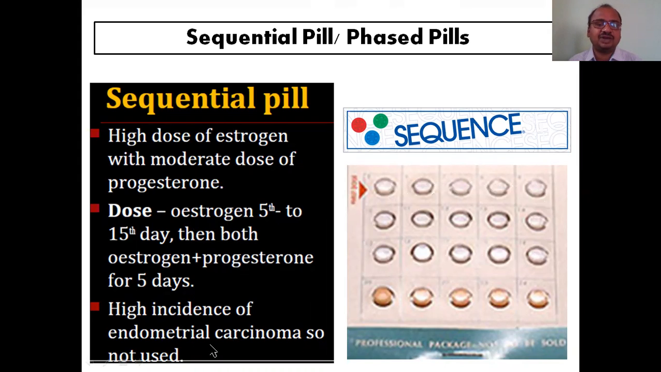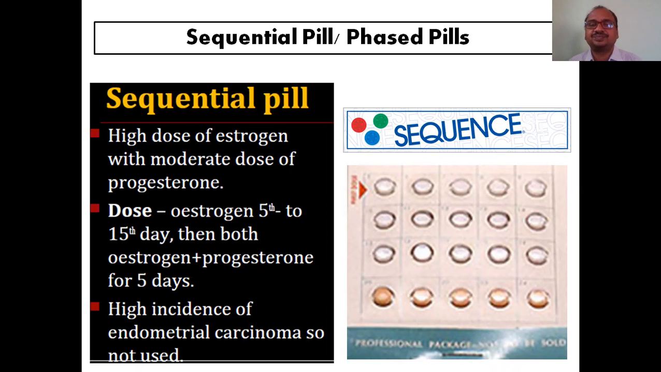And there is a high incidence of endometrial carcinoma. That is one of the biggest problems here. The sequential pill or phased pill leads to cancer. That's why they are not using it. The incidence of carcinoma is more.